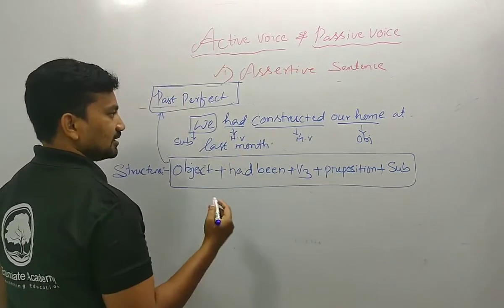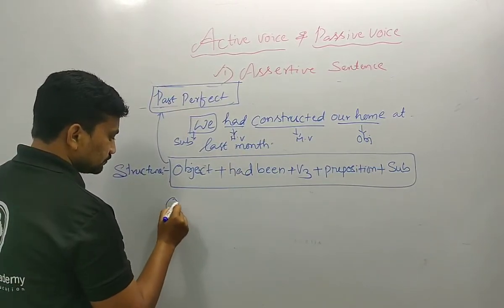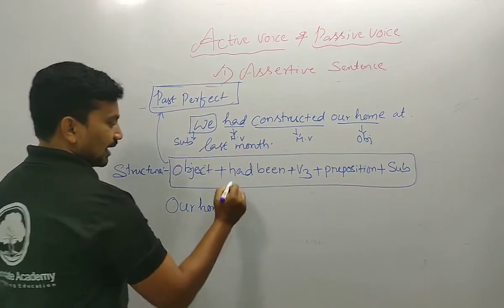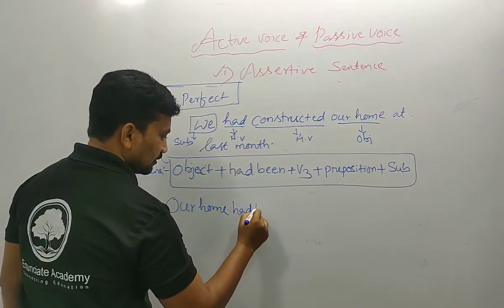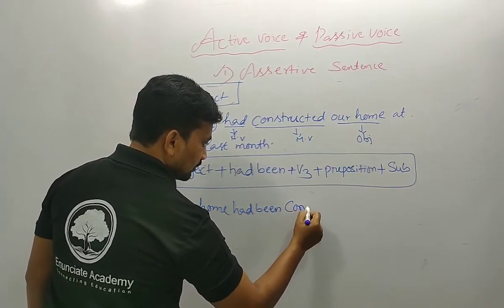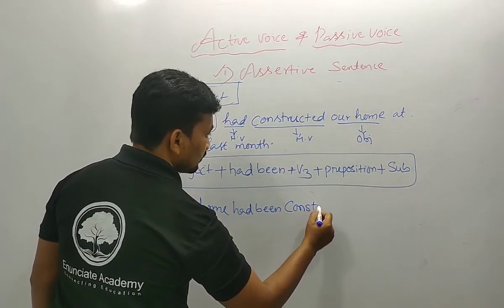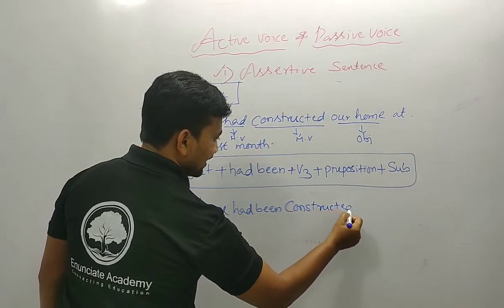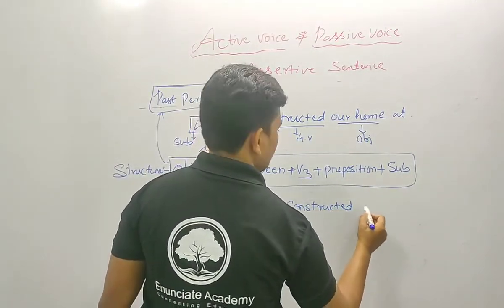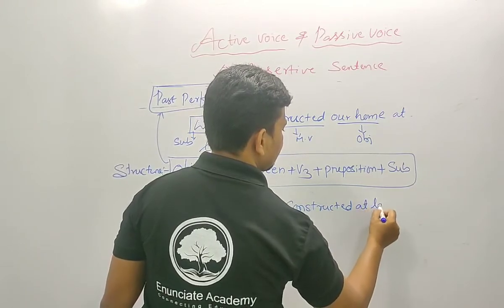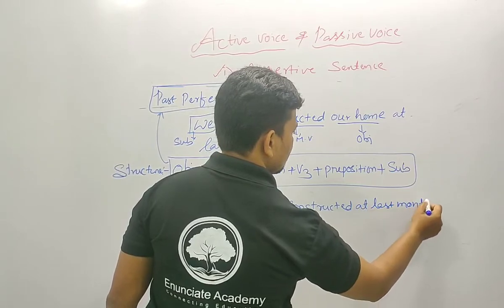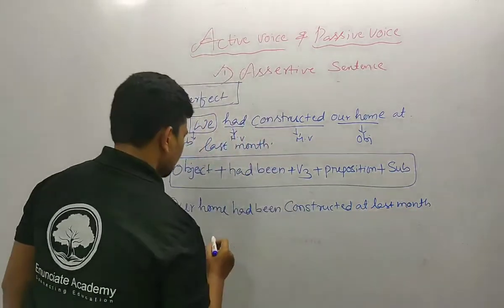How can we change it? Our home had been constructed at last month by us.